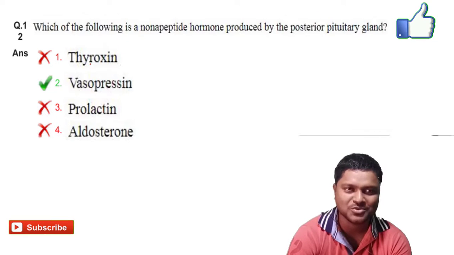Next we will go for question number 12, which of the following is a nonapeptide hormone produced by the posterior pituitary gland. The right answer is vasopressin. Option 2 is the right answer for it.